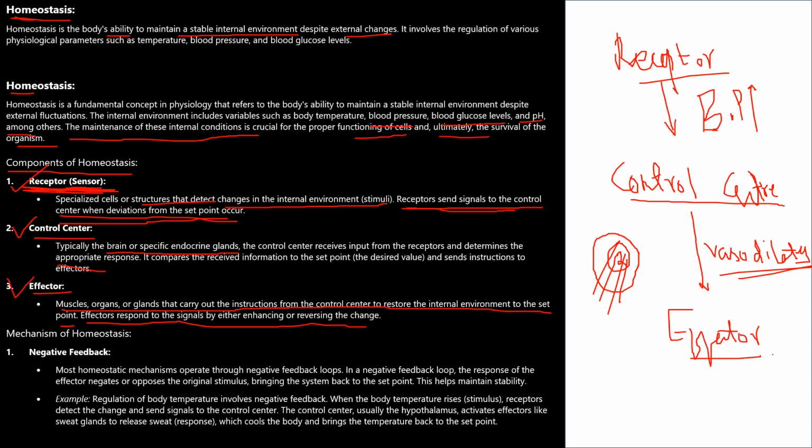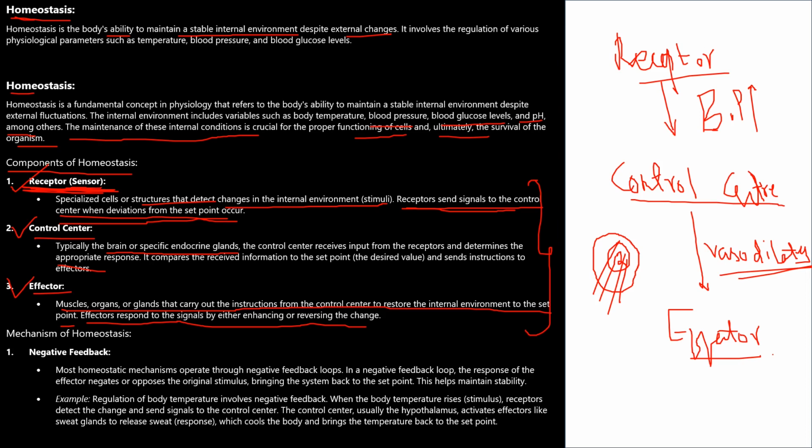If the area widens, then the pressure automatically decreases. So these are the components of homeostasis. By this, the internal environment is maintained constantly stable. Are you getting my point?